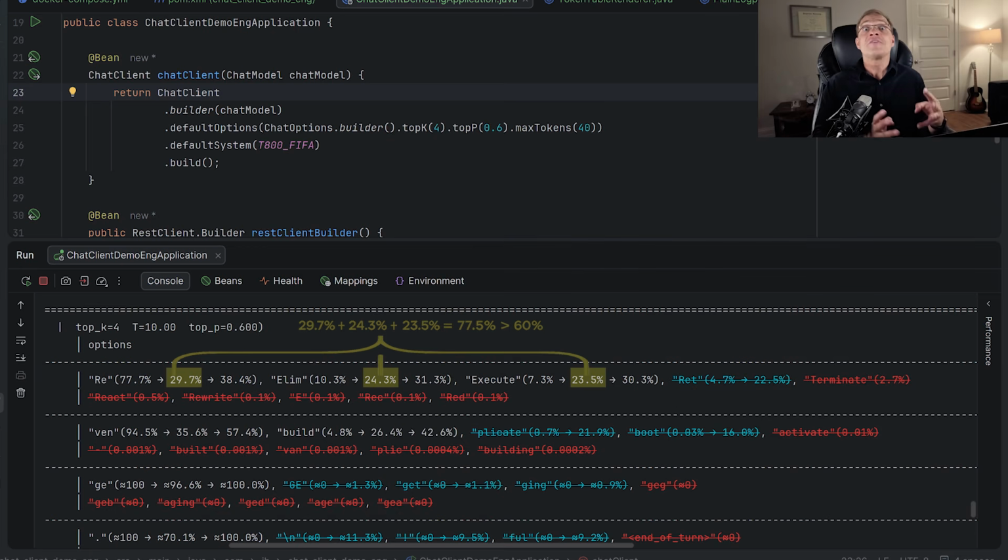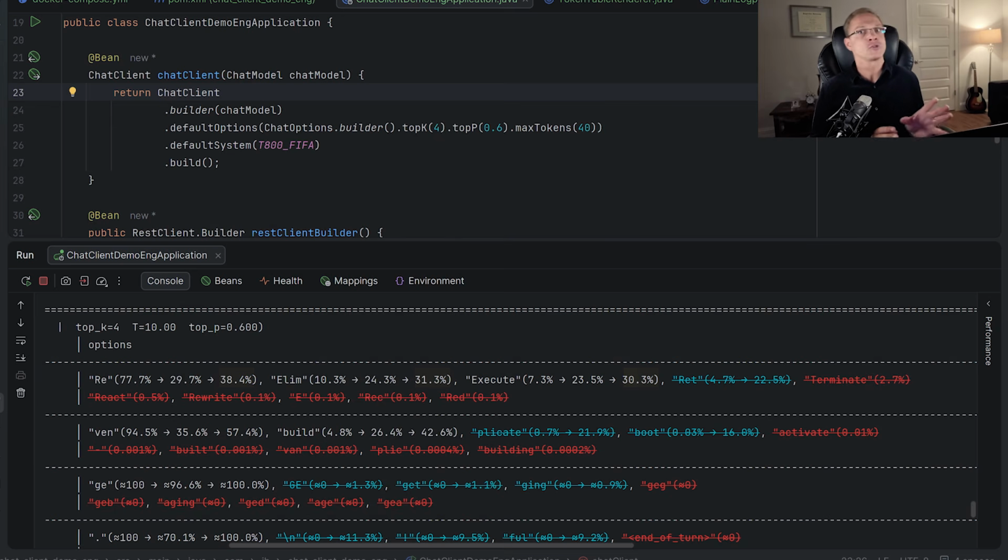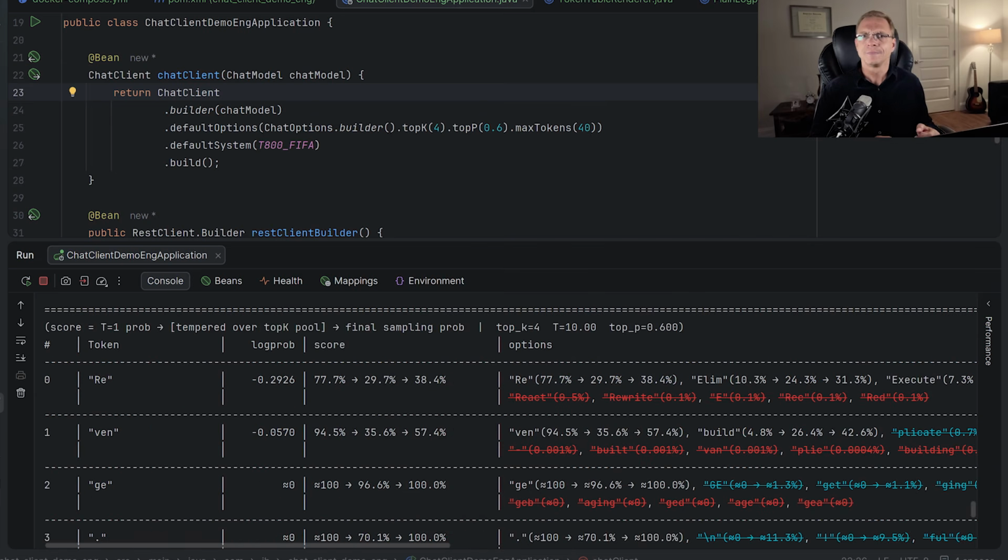So in the end, only 3 tokens are left for the wheel, and their total score is below 100, so they are normalized again. That gives us the third and final score. First score was the initial probability, then after temperature was applied, and after final normalization. Here is another example. Let's look at the token G, which won round 3.